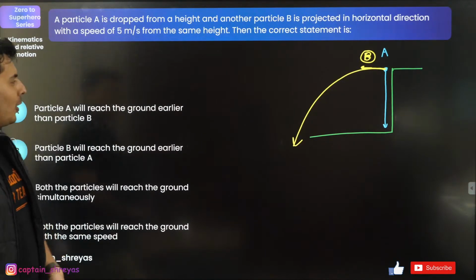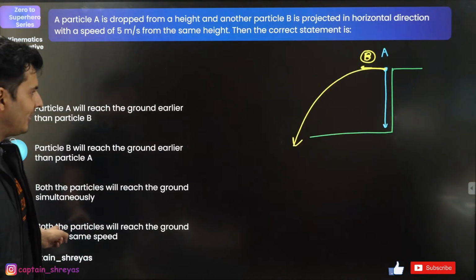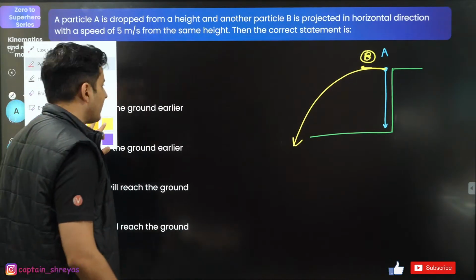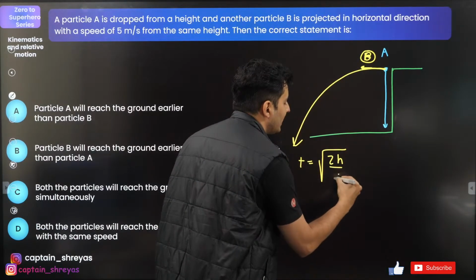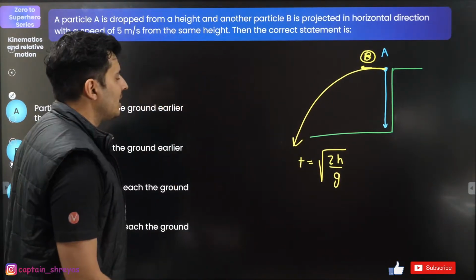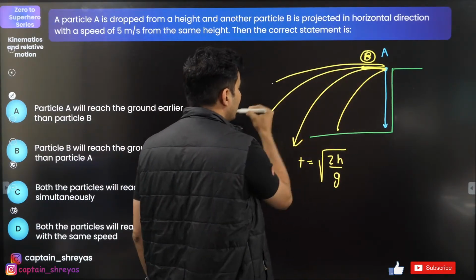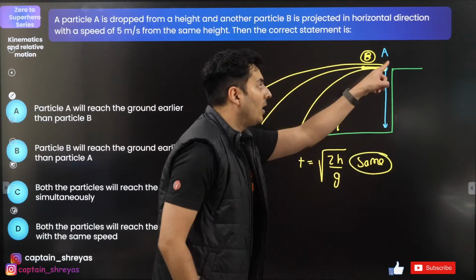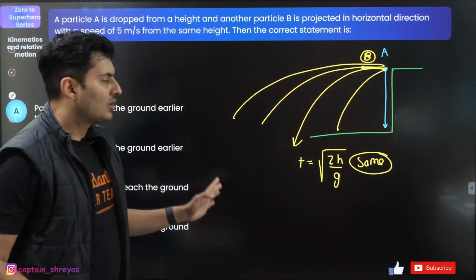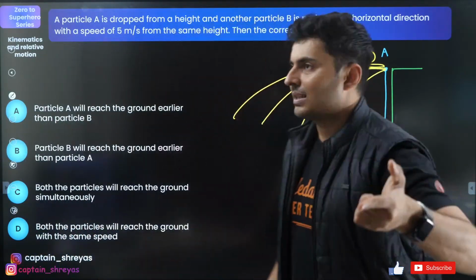Come on. Option C, yes, both the particles will reach the ground at the same time. Perfect. Yes, that's the correct answer, guys. Here, the time of flight is root of 2h by g. Remember, just some time back I was telling you that even if the speed is less, it doesn't matter, the time taken is going to be the same. It only depends on the height, that's all. So the time taken is the same, the speeds are going to be different, that's all.